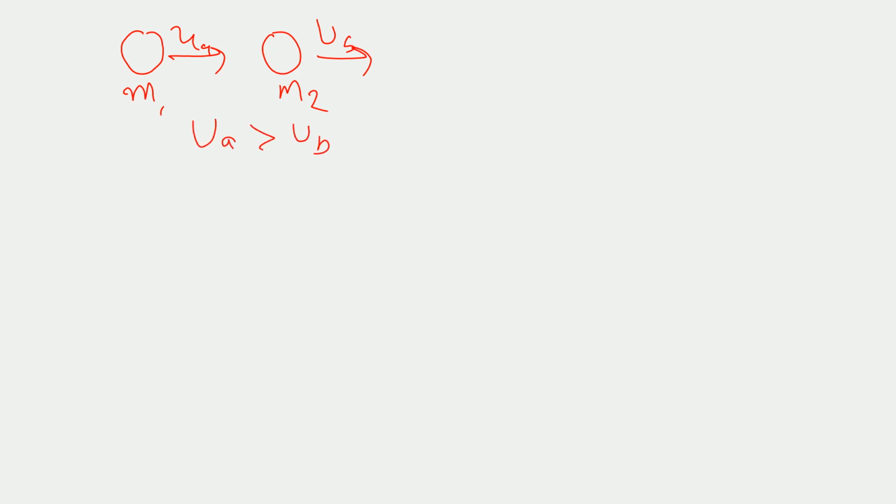There are two balls of masses m1 and m2, and they are moving in a straight line with velocities ua and ub, and ua is greater than ub and no external force is acting on them. Okay, since ua is greater than ub, after some time they will collide.